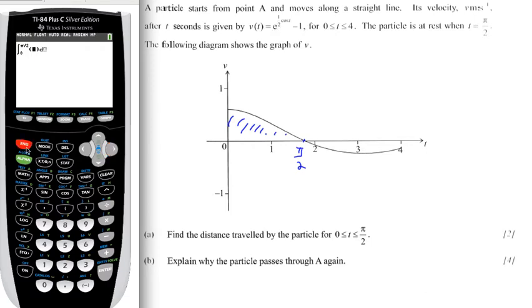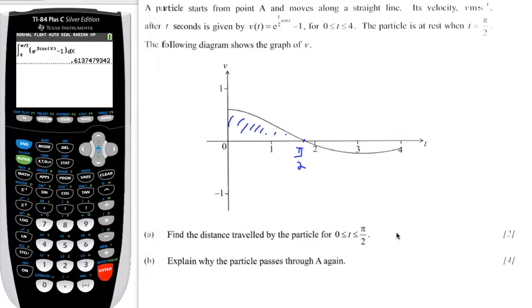The function is e to the power of a half. I'm just going to put in 0.5 cosine of x. And now you've got to scroll over to the right and subtract 1 with respect to x. I don't know why, but a lot of people miss the subtract 1 for some odd reason. Okay, so when you enter this value, you get 0.614. The distance traveled is 0.614, and we have meters.